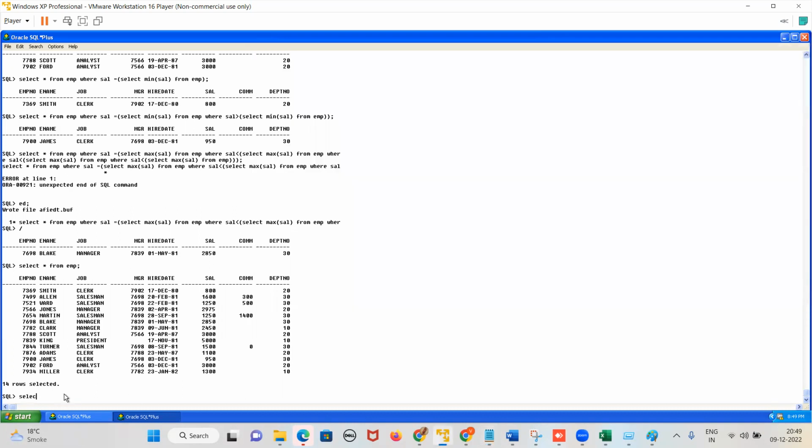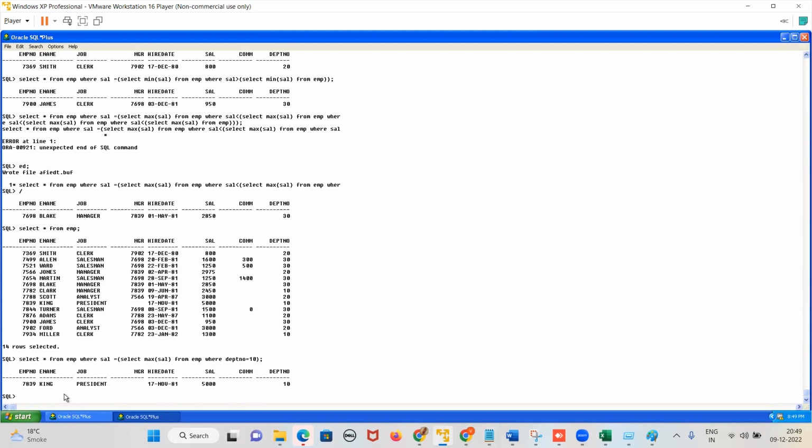Suppose I write here select star from EMP where salary equals to select max of salary from EMP where department number is equal to 10. Close this bracket. Fine. Yes or no, guys? Yes.